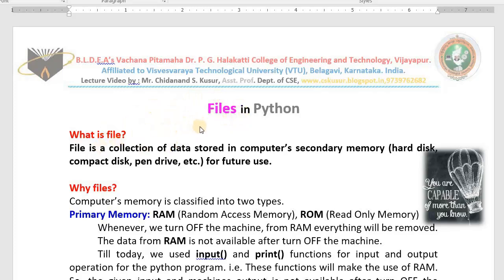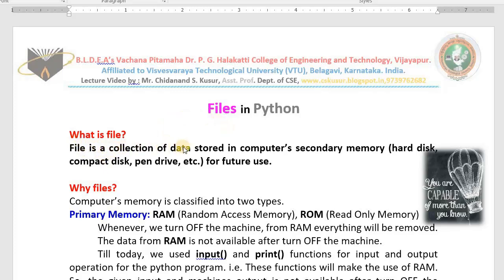Your brain is the primary memory. Whatever I am telling you now, you can listen and you can store. Whenever somebody tells something to someone else, that one you listen to. That is the primary memory. Whenever you transfer something to the notebook for future use, that is called a file. I hope you understood. Then what is a file?